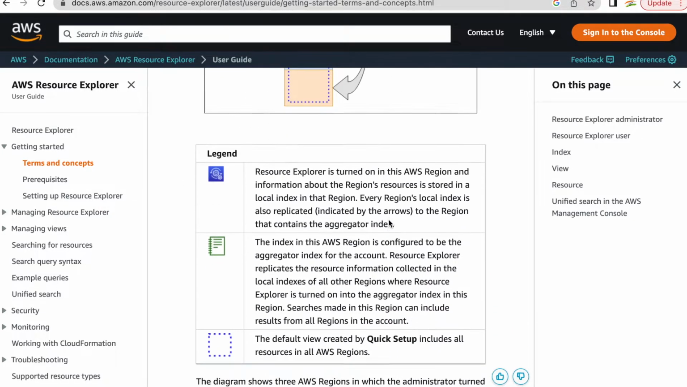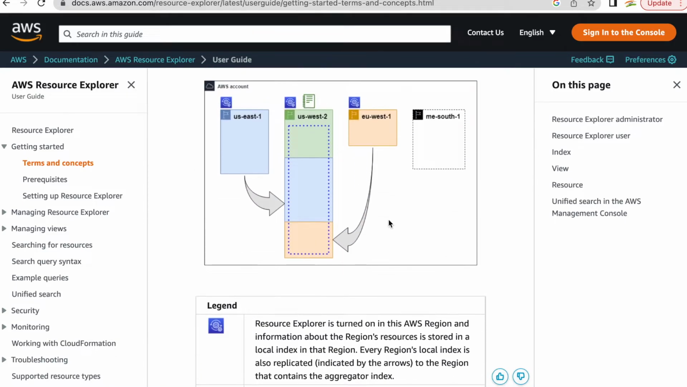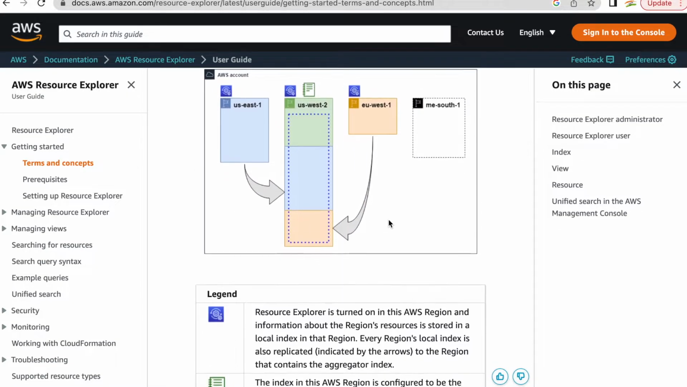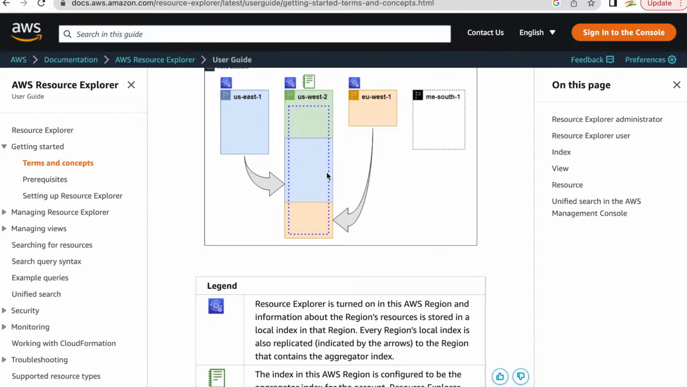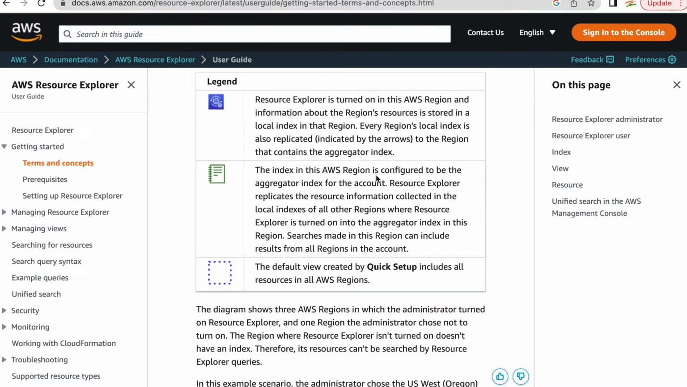So these are the three concepts we should understand. One is local index, second is aggregated index, and third is view, where you can specify what resources you want to see in your aggregated region, or the region which you choose to have the aggregated index. So this is pretty much clear.